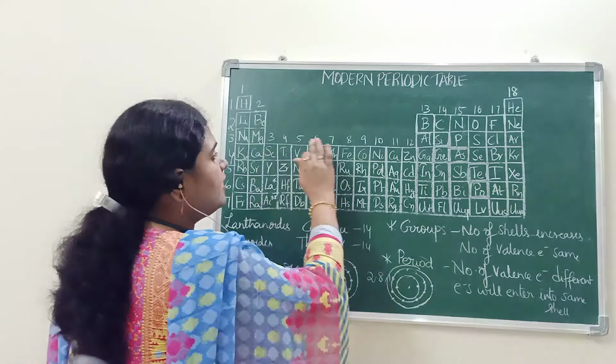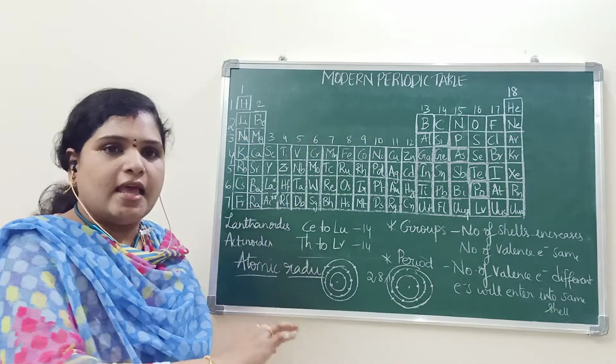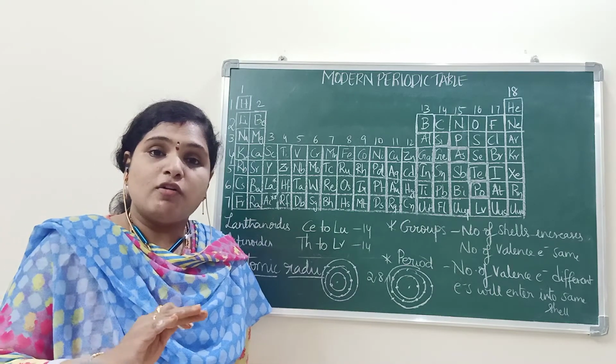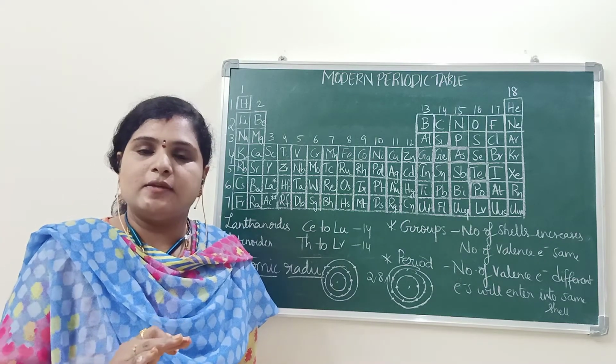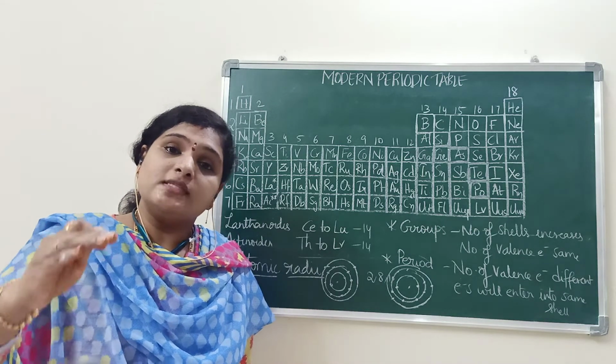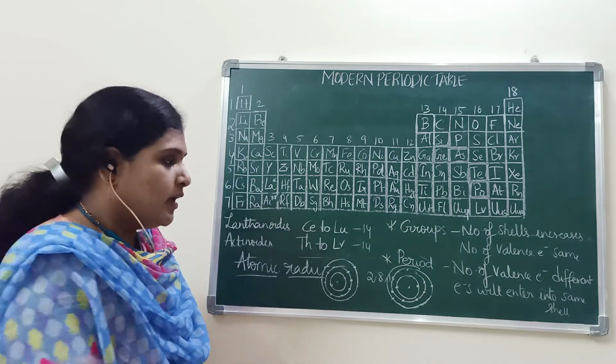If we consider aluminium, 3 electrons will be there in the outermost shell. Like that, the order will be there. That means the number of shells are not increasing, because electrons are entering into the same shell. So what will happen?